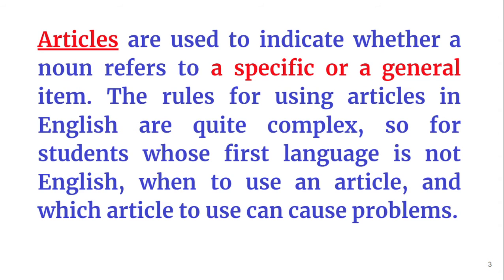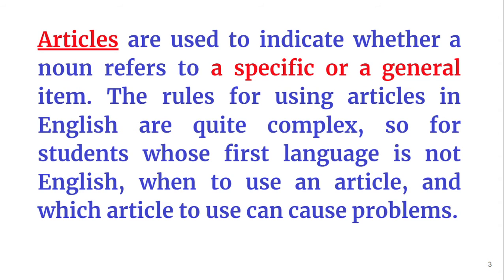What do these articles do in English? They are used to indicate whether a noun refers to a specific or general item. When you say dog, you have to use an article. You say a dog or the dog. Then what is a dog and what is the dog? When you say a dog, it is a dog in general. That means it can be any dog. We are not speaking about a particular dog. When we say the dog, we are speaking about a particular dog.